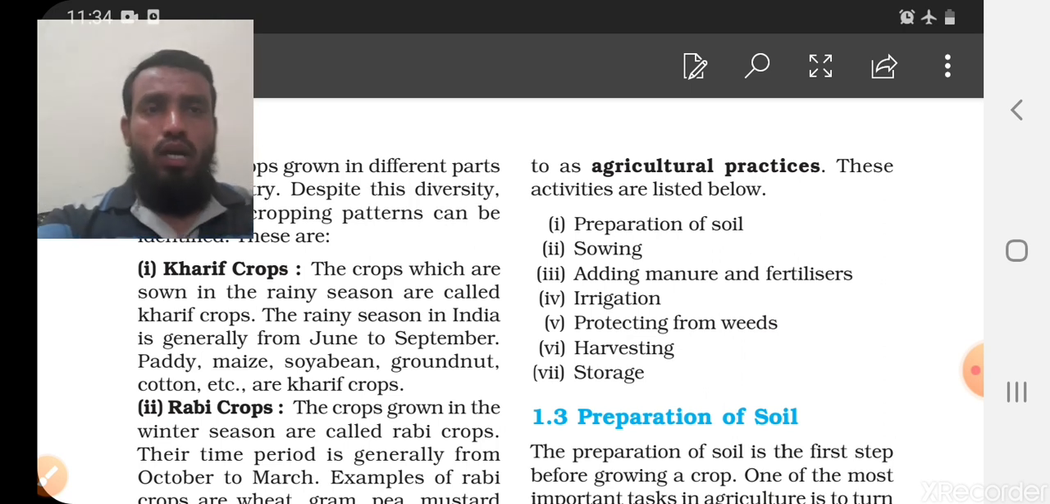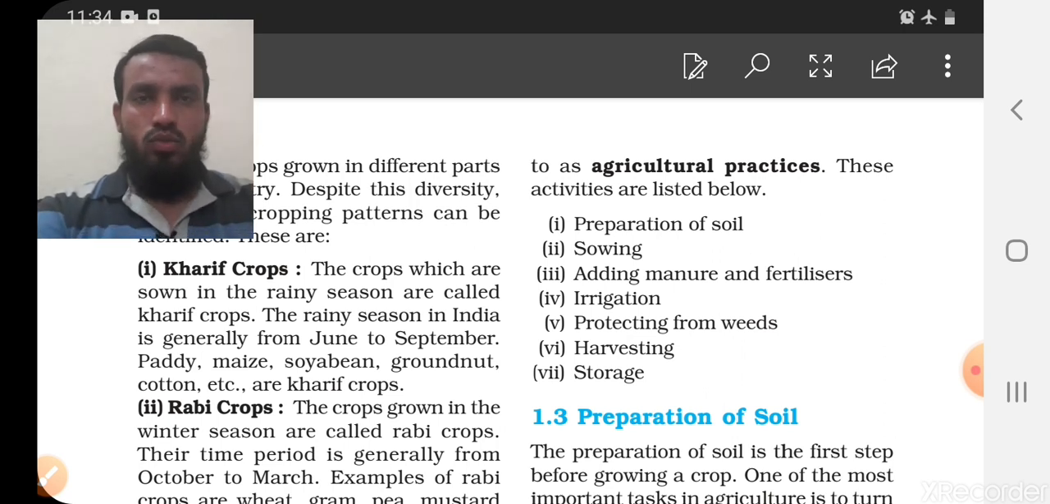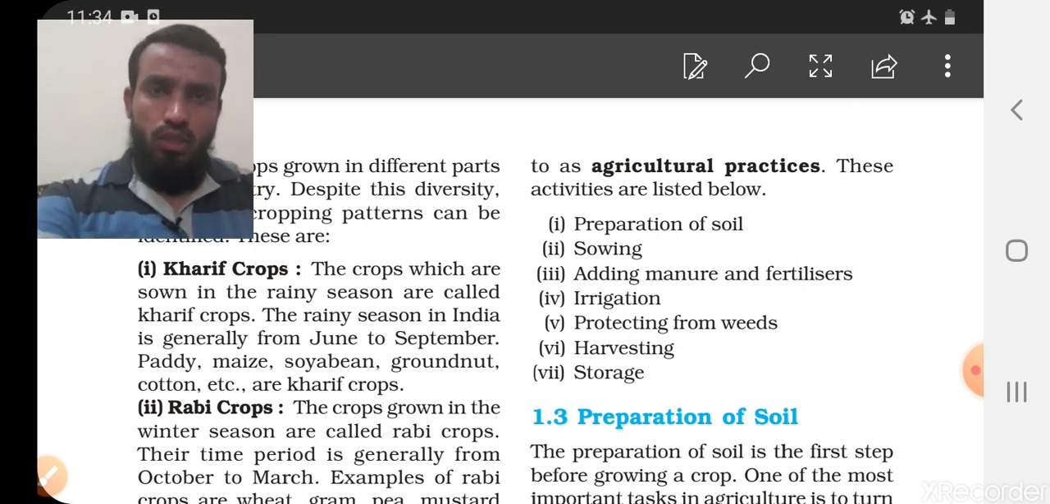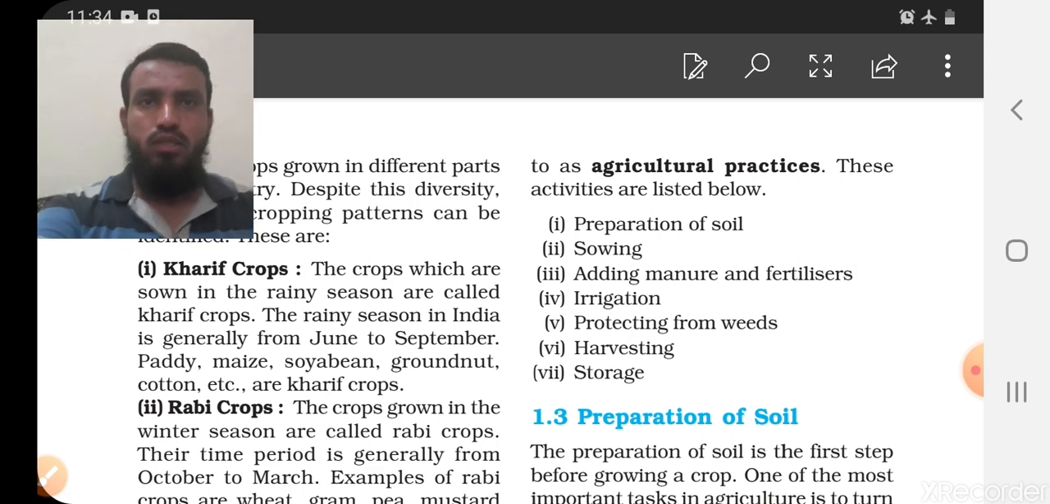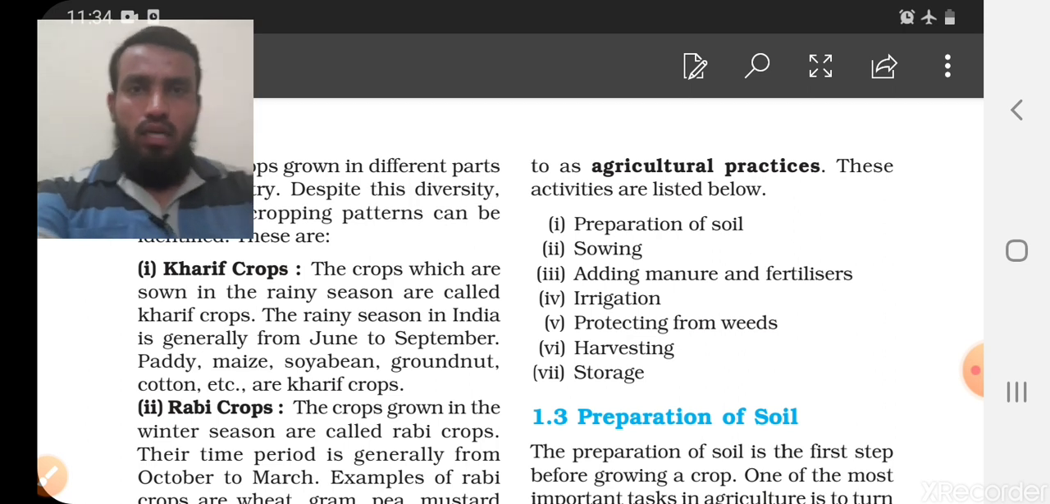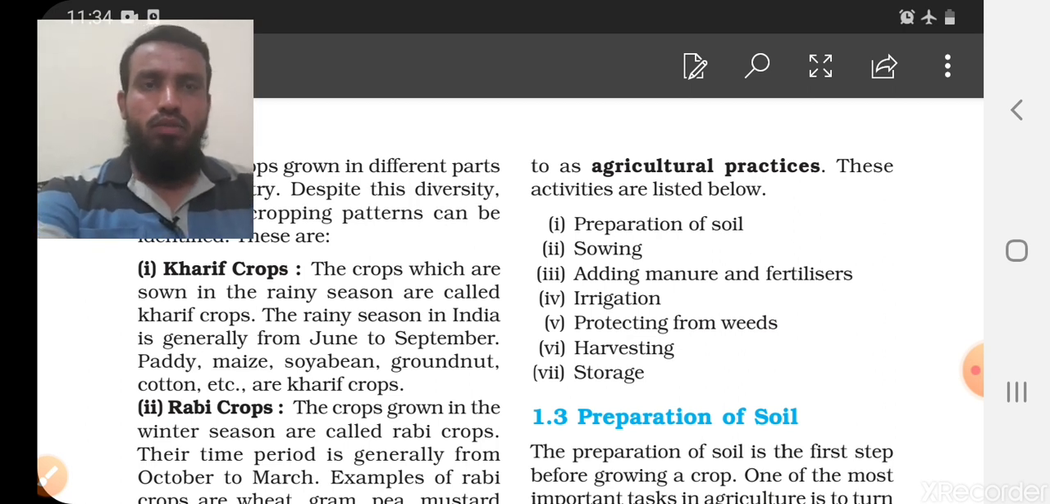So now we will start with agricultural practices. If we want to manage our food production, because day by day the population is increasing, we have to develop practices which can increase our yield of a crop. So there are basically seven types or seven methods we have. Number one, preparation of the soil.